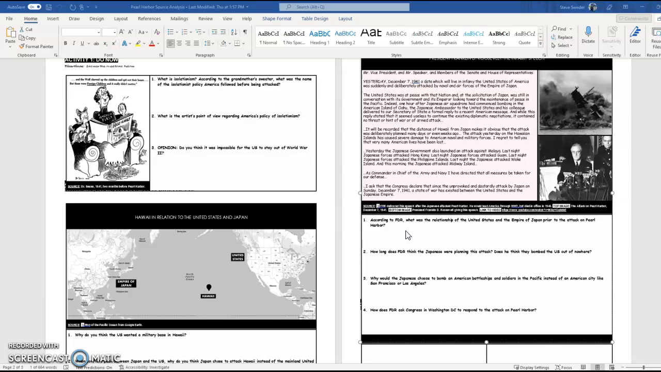Number two, how long does FDR think the Japanese were planning this attack? Does he think they bombed the US out of nowhere? Number three, why would the Japanese choose to bomb American battleships and soldiers in the Pacific instead of an American city like San Francisco or Los Angeles? And number four, how does FDR ask Congress in Washington, D.C. to respond to the attack on Pearl Harbor?